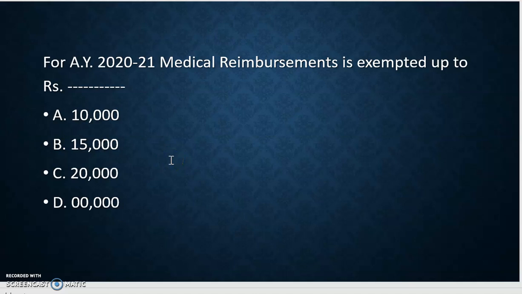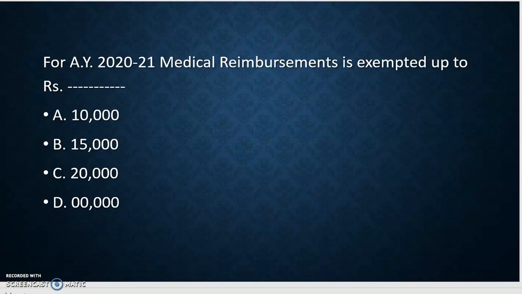The first question we discuss here: for assessment year 2020-21, medical reimbursement is exempted up to rupees: option A 10,000, option B 15,000, option C 20,000, and option D 0, meaning no amount is allowed as a contribution toward the reimbursement of medical allowances.